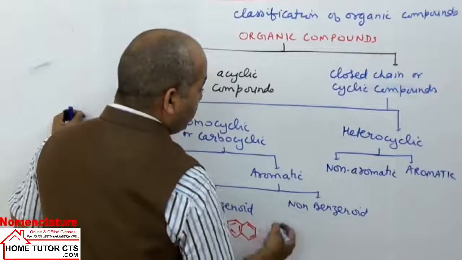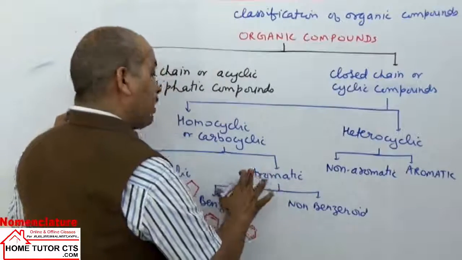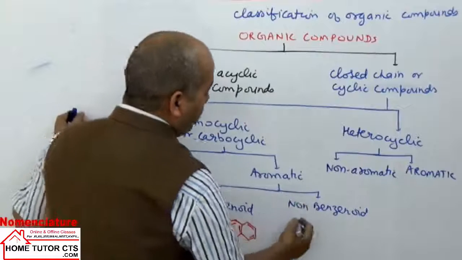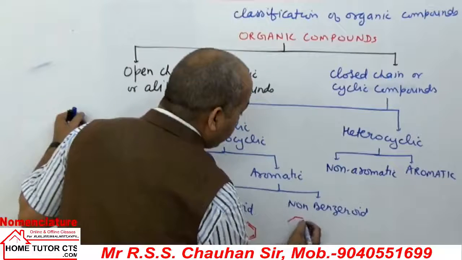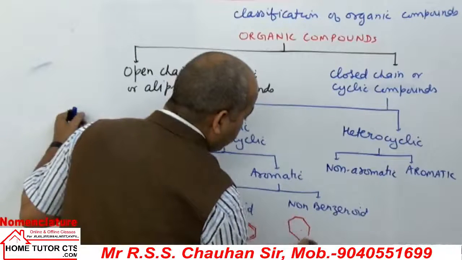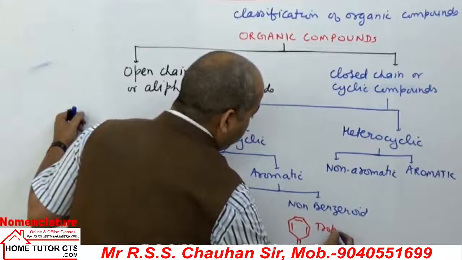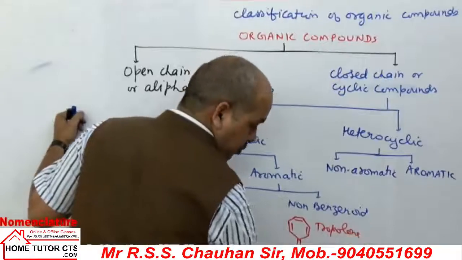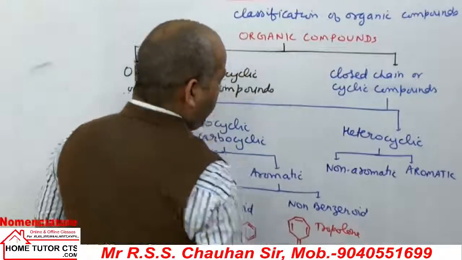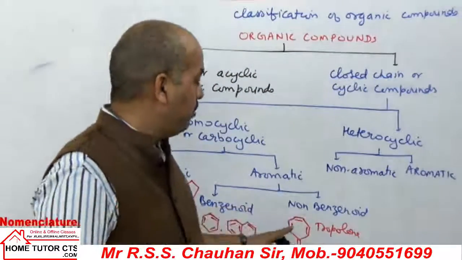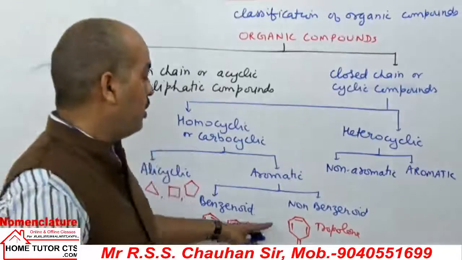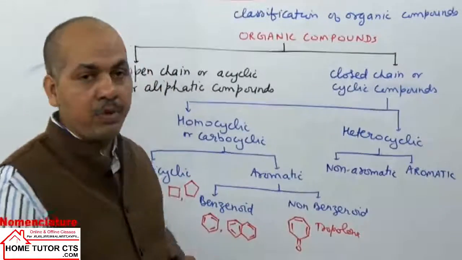In non-benzenoid, they are aromatic but non-benzenoid. One common example is this compound called tropolone. It is aromatic in nature but doesn't have a benzene structure, so these are called non-benzenoid but aromatic compounds.